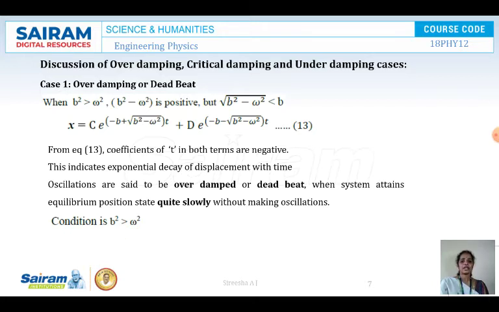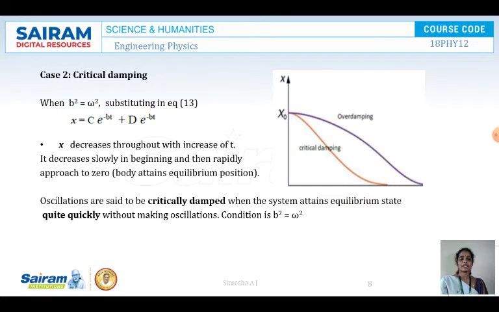oscillations. It is a condition for b square greater than omega square. So this case where b square is greater than omega square is called an overdamping case or a deadbeat case, and these conditions are said to be overdamped, and here we get the equation like this. Next is the case of critical damping. Now in this diagram you can see here,